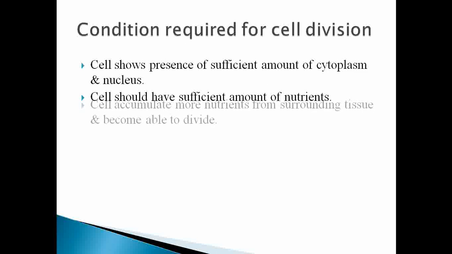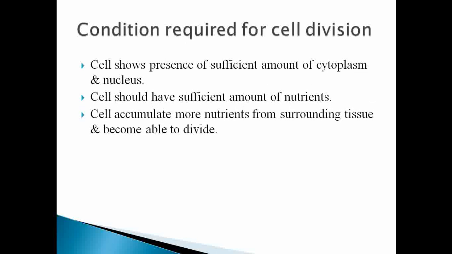First we see what are the conditions required for cell division. So what do you think, when can a cell undergo division? A cell should have a sufficient amount of cytoplasm, nucleus and nutrients, then a cell can undergo division.